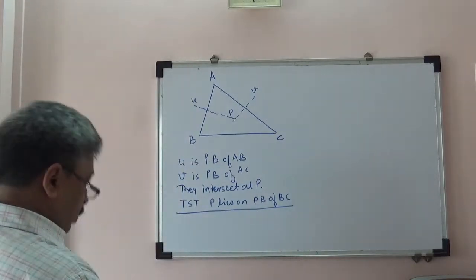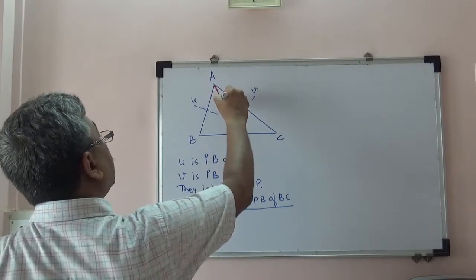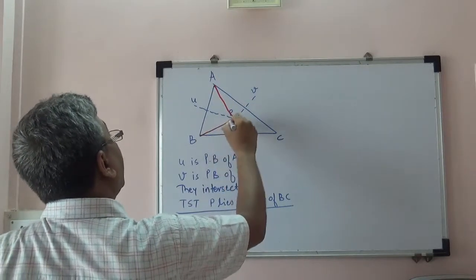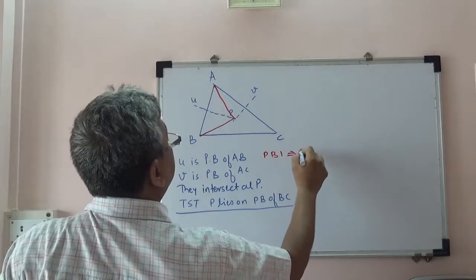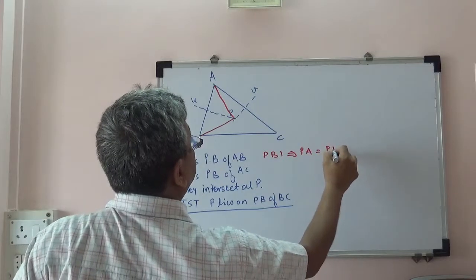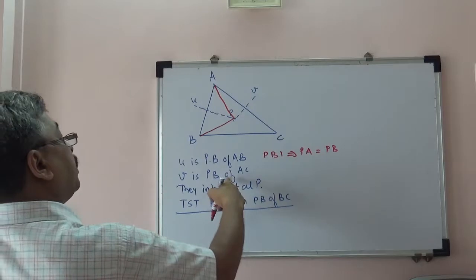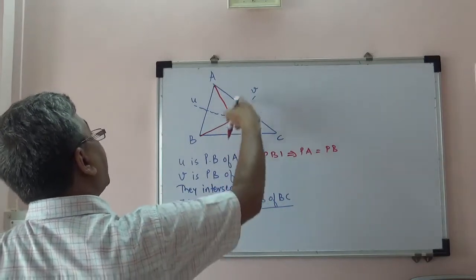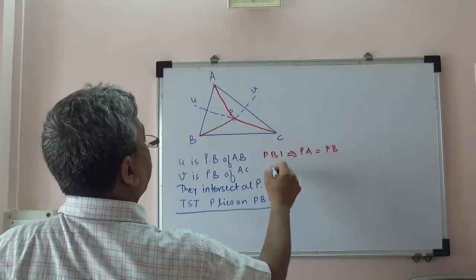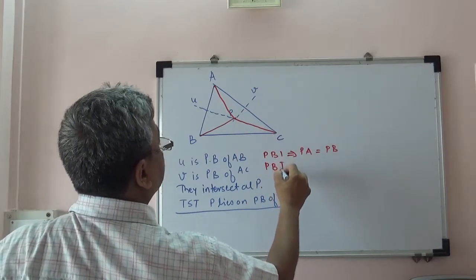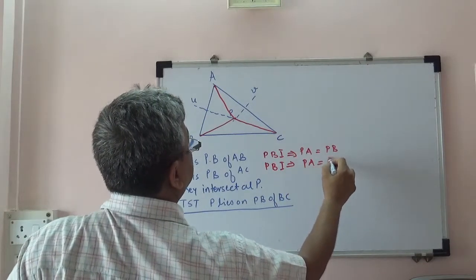Okay, so the challenge here is, because P is on the perpendicular bisector of AB, if we join PA and PB, PB1 implies PA equals PB. V is the perpendicular bisector of AC. P lies on V, therefore perpendicular bisector theorem number 1 implies PA is equal to PC.